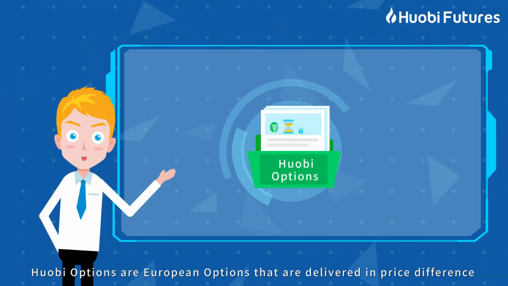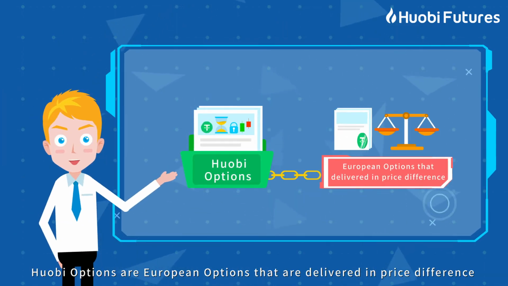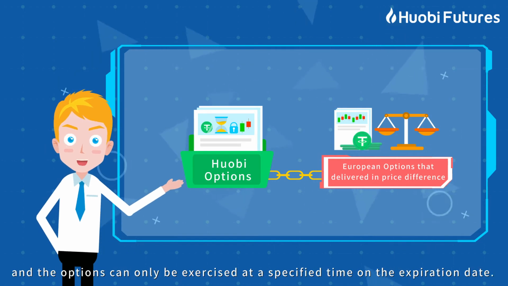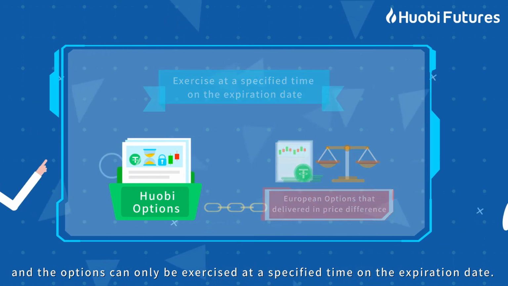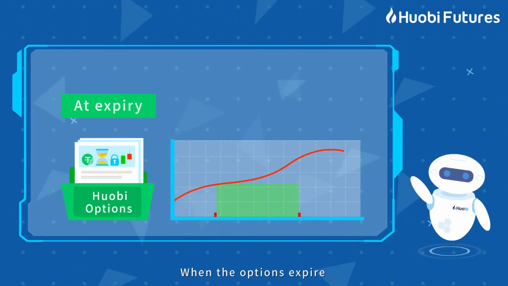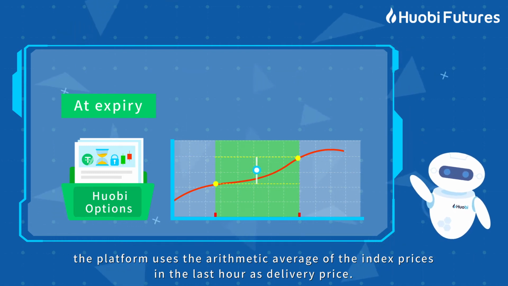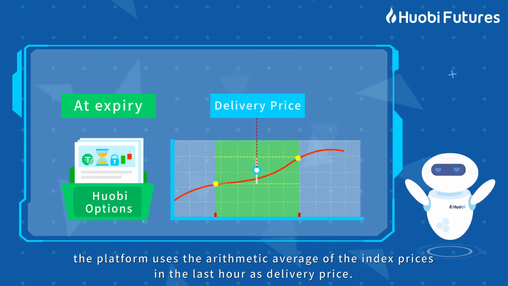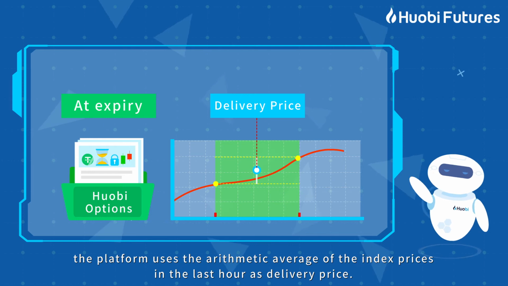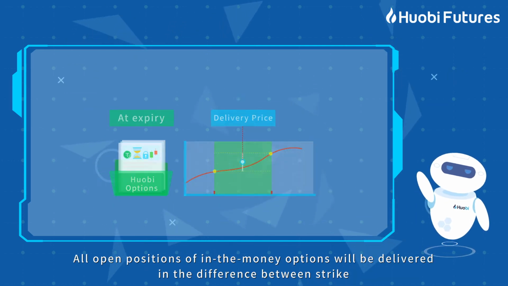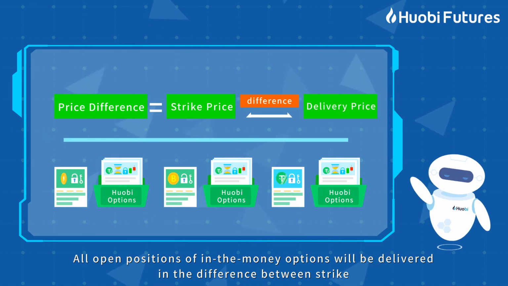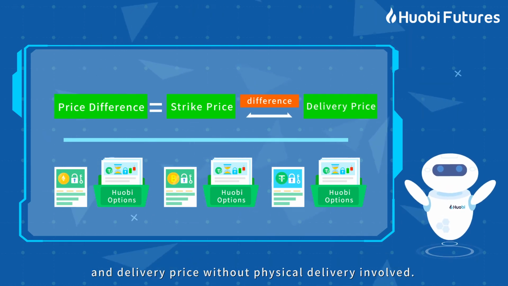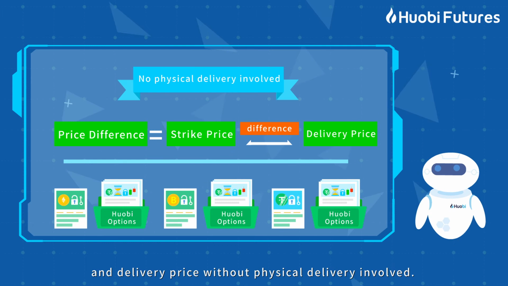Huobi options are European options that are delivered in price difference, and the options can only be exercised at a specified time on the expiration date. When the options expire, the platform uses the arithmetic average of the index prices in the last hour as delivery price. All open positions of in-the-money options will be delivered in the difference between strike and delivery price, without physical delivery involved.